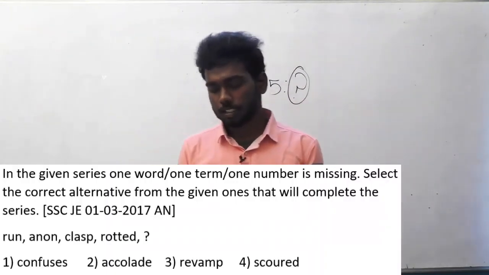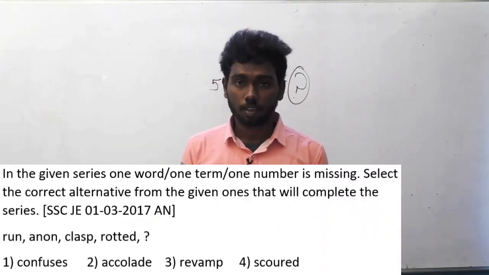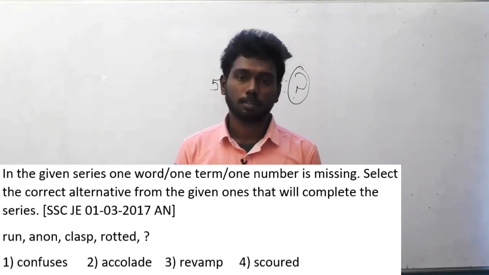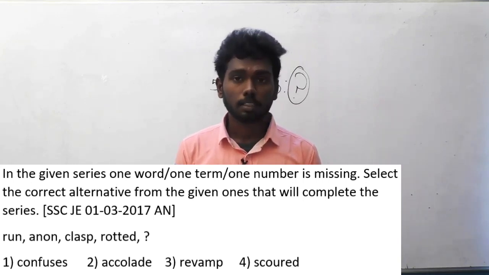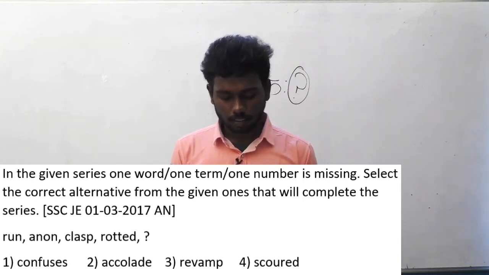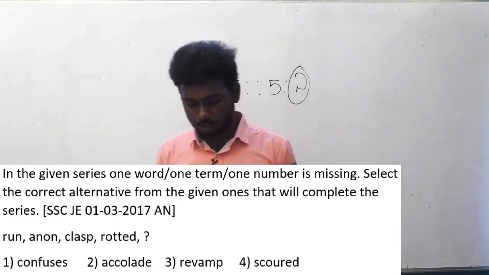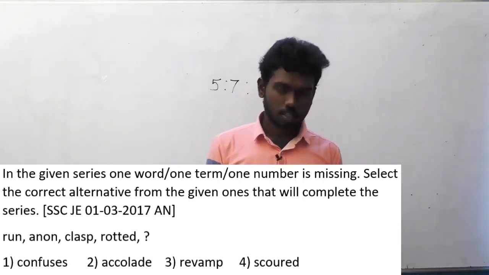Let's move on to the 78th question of SSC JEE. This question was asked in the 1 March 2017 afternoon session. In the given series, one word or one term or one number is missing. Select the correct alternative from the given ones that will complete the series. Run, anon, clasp, rotted is the series. Options are confuses, accolade, revamp, scoured.